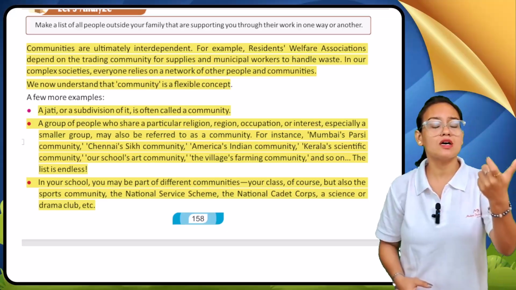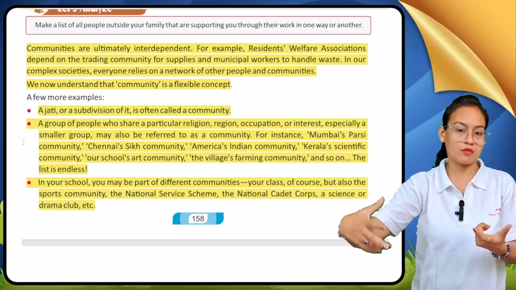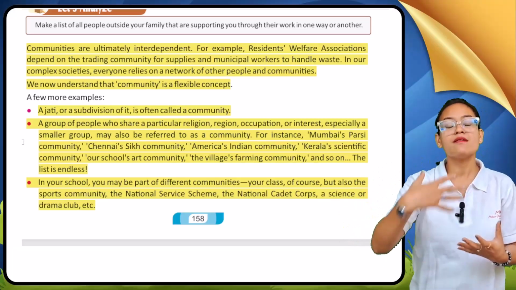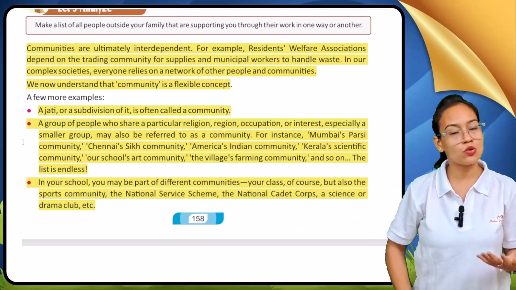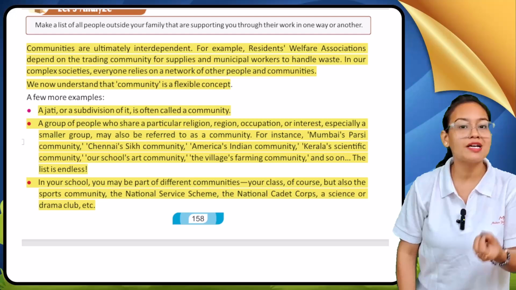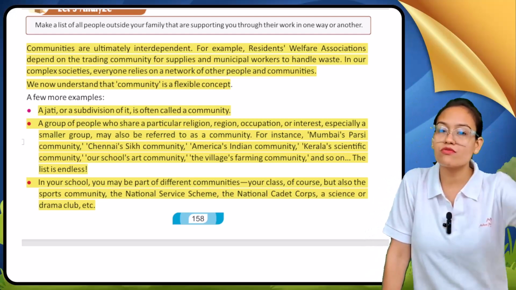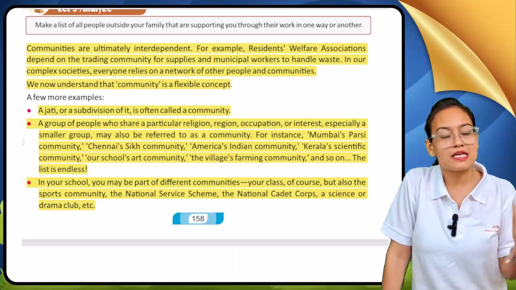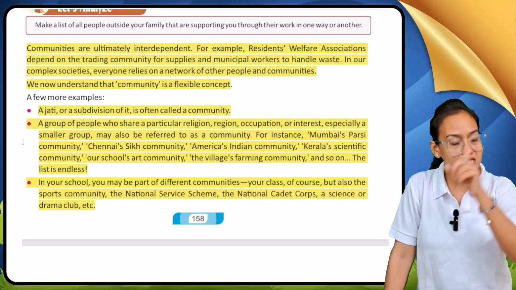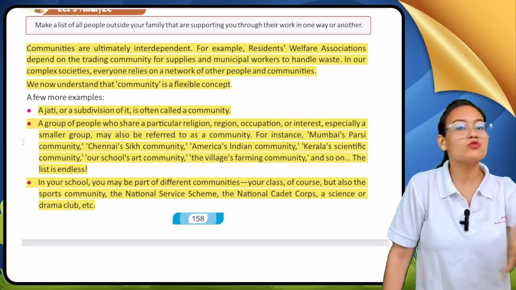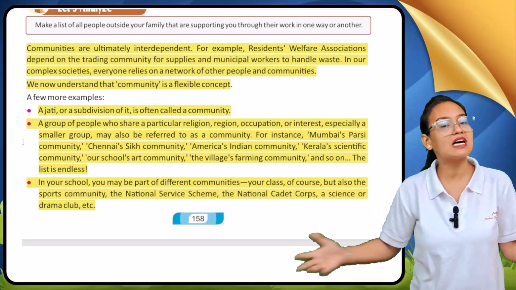Or a particular community may be one where the majority of people are engaged in a single profession or occupation. So they form a community, meaning in that area only those people live who are related to that occupation. And in some areas, my dear student, people following a single culture live in one area. In this way you can see many communities are formed.